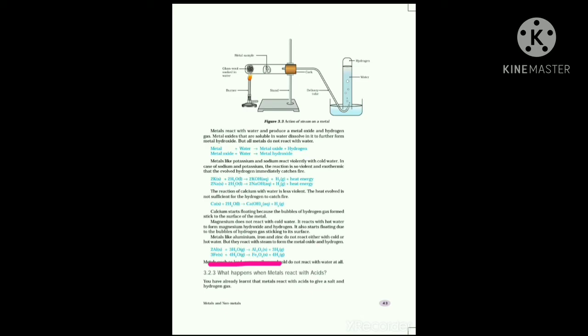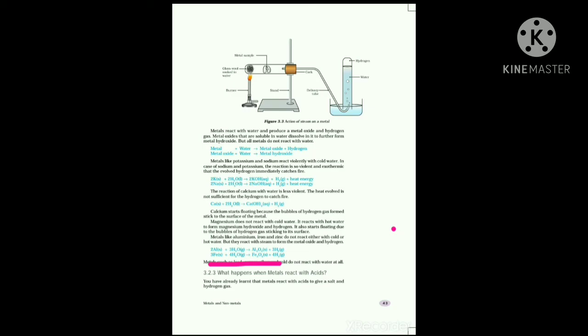It only reacts with hot water. Magnesium reacts with hot water to produce magnesium hydroxide and hydrogen gas. It also starts floating. The reason is the bubbles of hydrogen gas. The produced hydrogen gas bubbles are sticking on its surface.